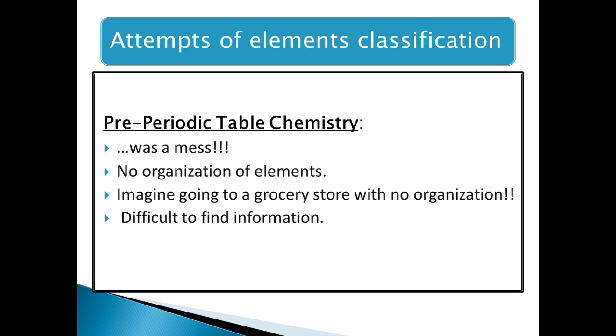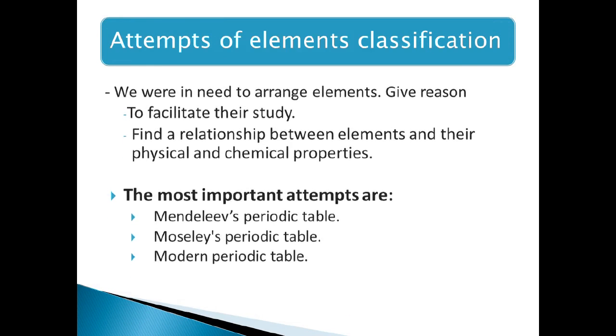So imagine that you are going to a grocery store with no organization. It will be difficult to find out what you are going to buy. So the organization of elements helped us to find more information about elements and made it easier.